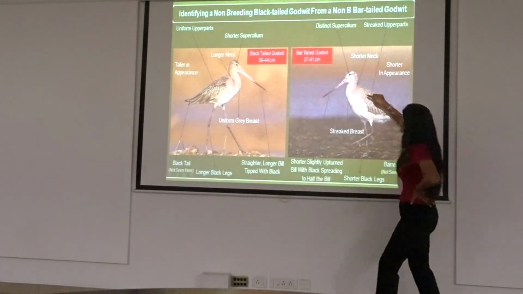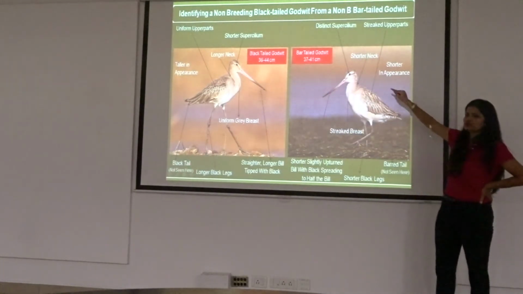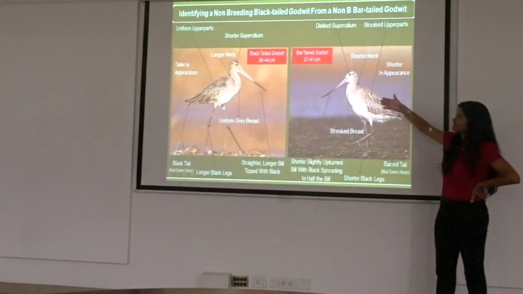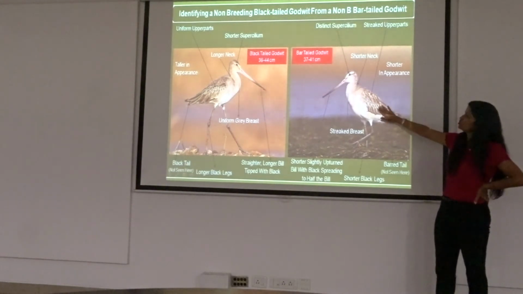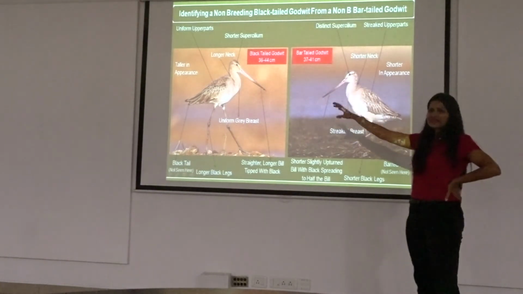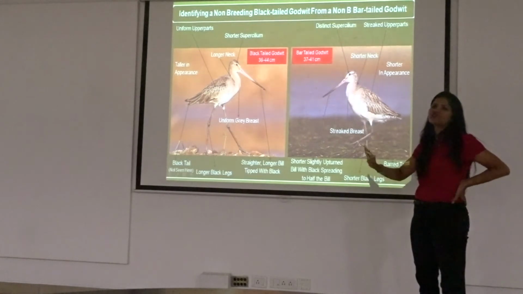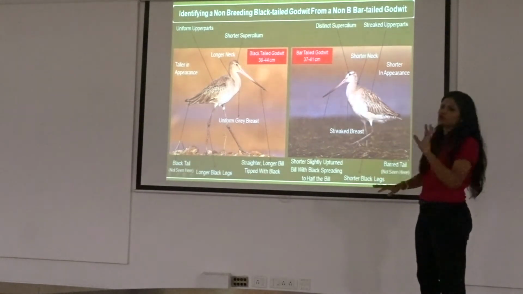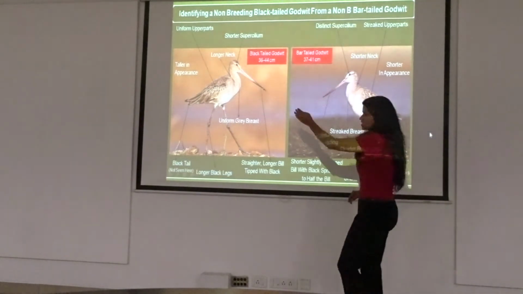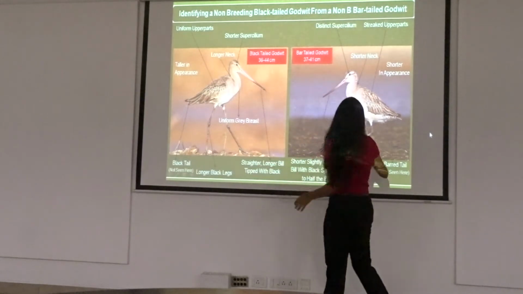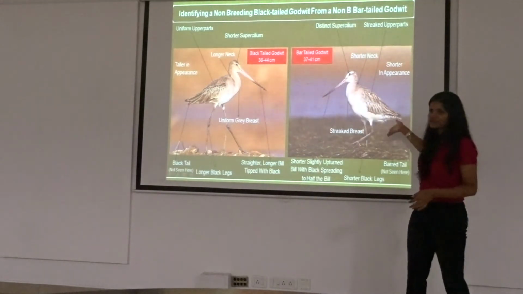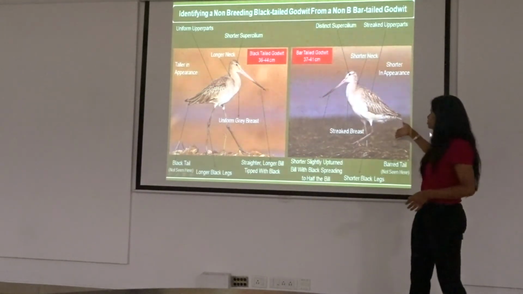Whereas look at this bird, it looks so mottled, with so much patterning on top. A bar-tailed godwit has all the patterning, whereas the black-tailed godwit looks very common and very uniform on top. Definitely it will have a black tail, which is not seen in the picture. The bar-tailed has bars on the tail, hence the name, which is also not seen in the picture.